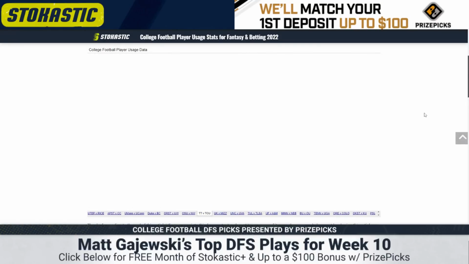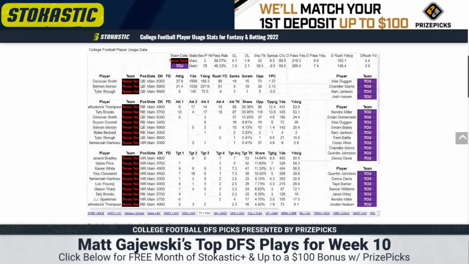Texas Tech, TCU. Now this game is awesome. 69.5 total, 9.5 point spread in favor of TCU. Texas Tech plays at hyper speed, second in pace, 58% pass rate. The problem is they don't have a quarterback.